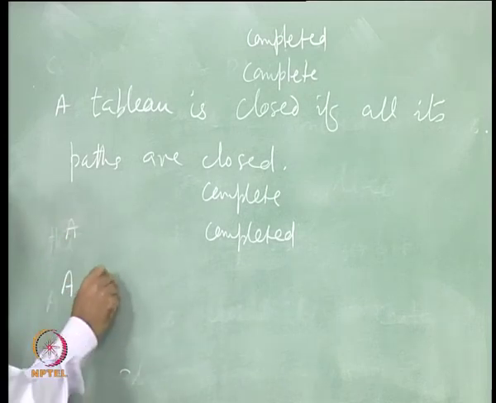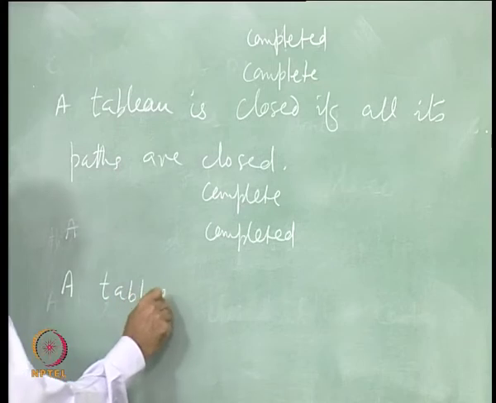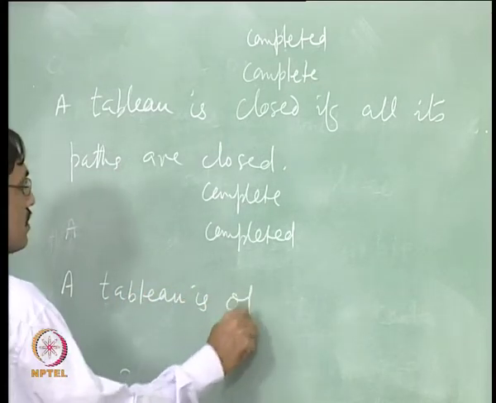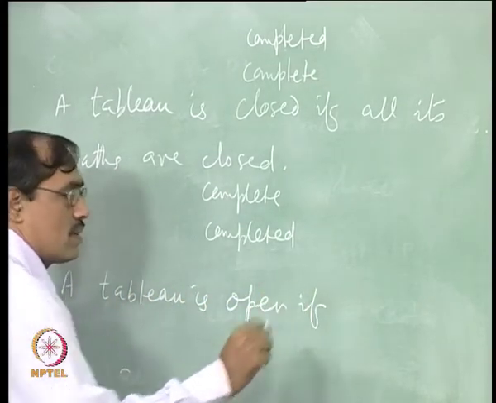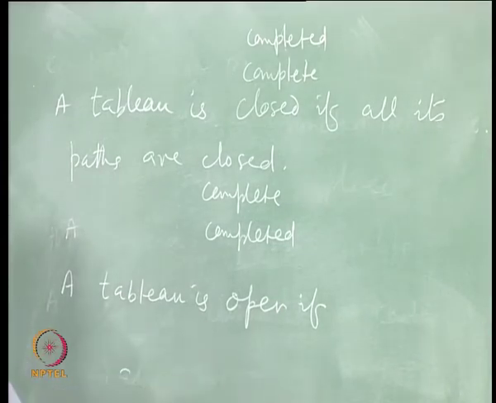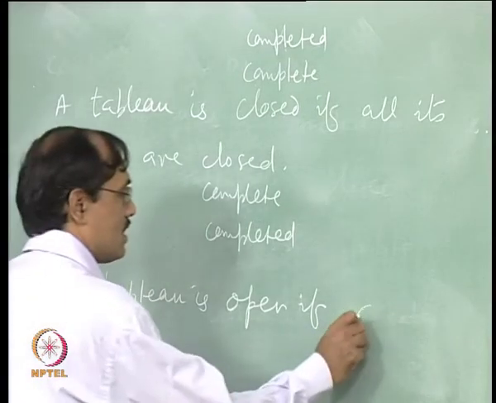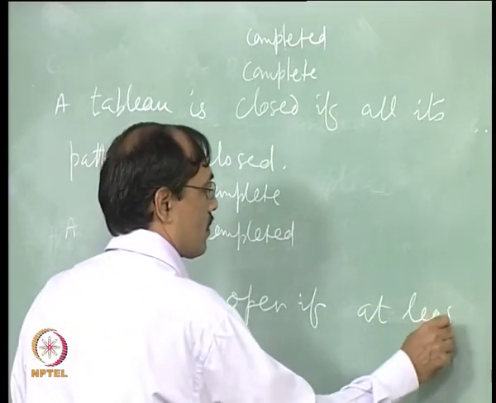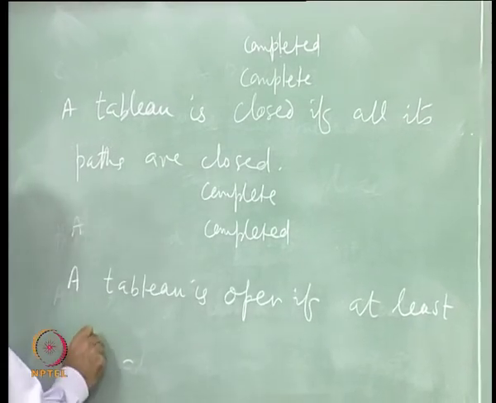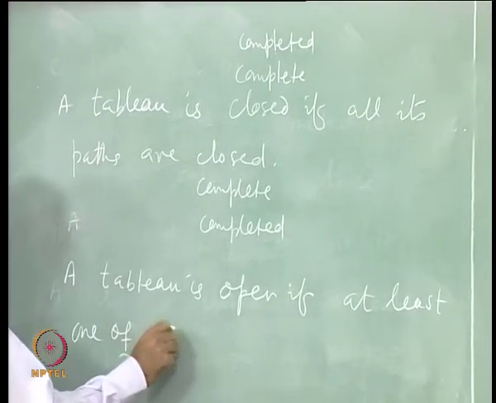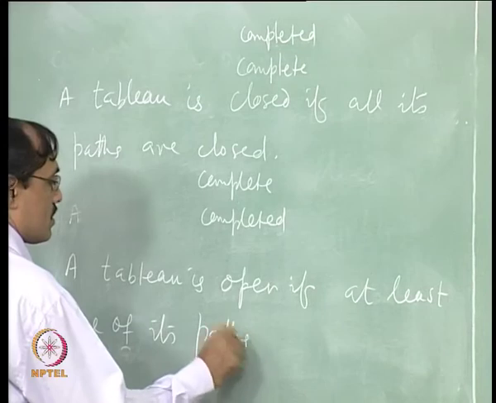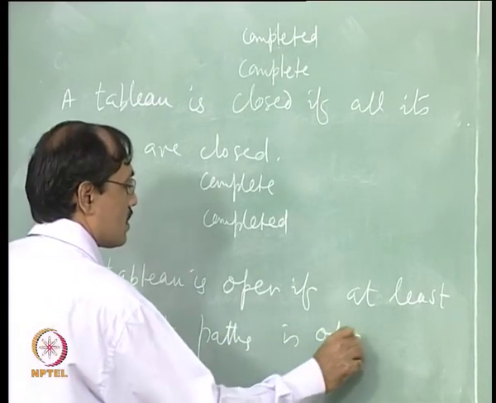Now, comes the next one. A tabula is open if here you require that at least one of its paths is open, not every, right. You do not need every, right. If at least one of its paths is open.